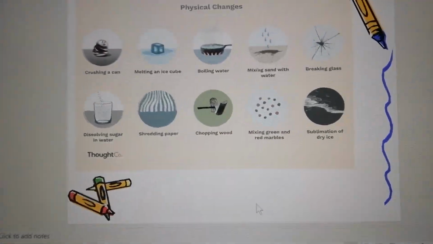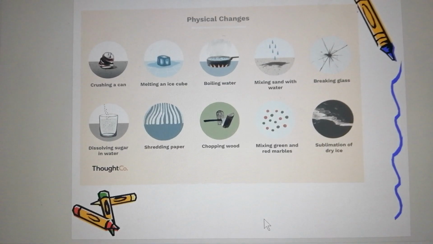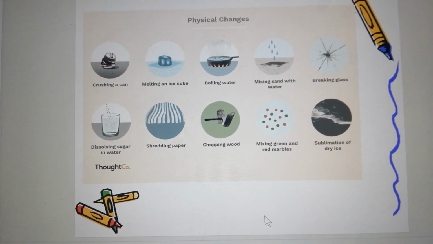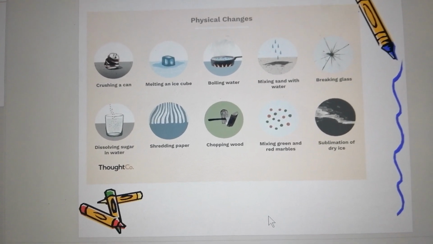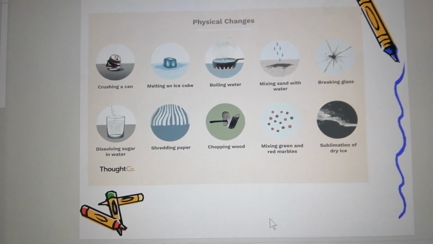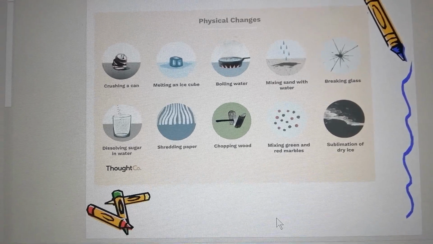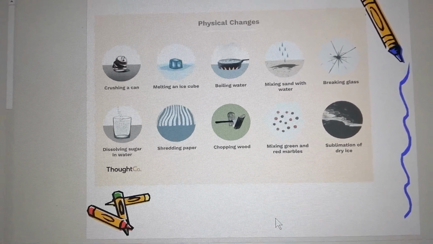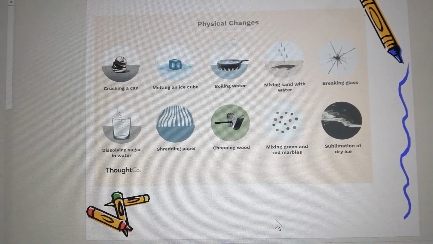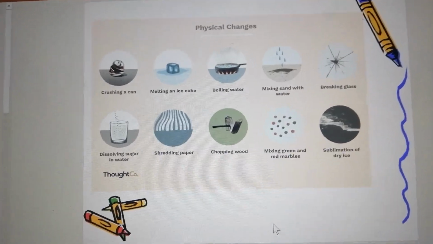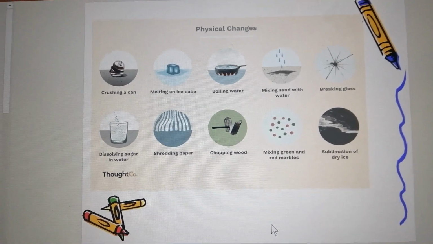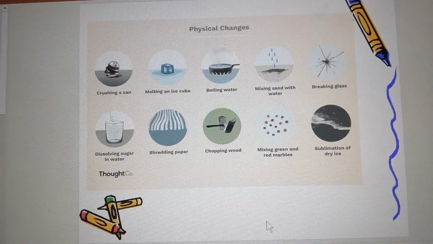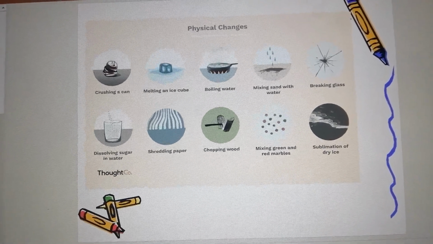Examples of physical change, like crushing a can. When we crush a can, this is a physical change. Melting an ice cube. We changed it from ice cube into water. Boiling water. We changed the water from liquid water to gas. Mixing sand with water. This is physical change. Breaking the glass. When we break the glass, is it still glass? Yes, we didn't make a new substance. It's a broken glass. What else?